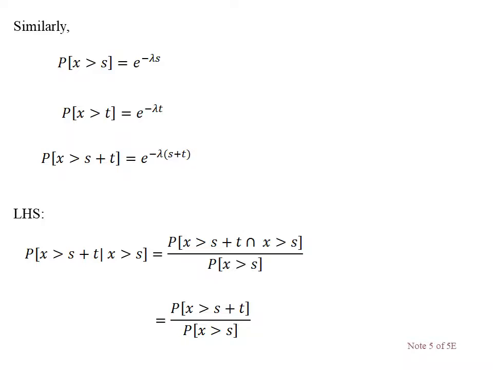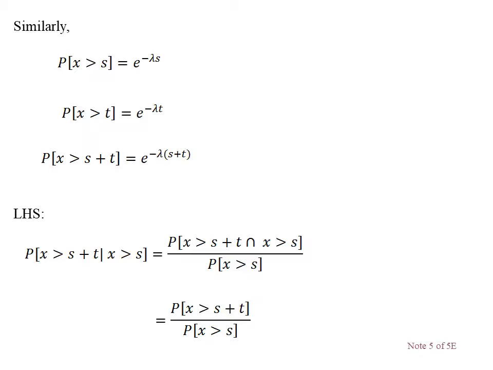The left hand side of the property is P of X greater than s plus t given X greater than s. That means probability of A given B. According to conditional probability, what is the formula? X greater than s plus t is assumed as A, and X greater than s is assumed as B. That is, probability of A intersection B divided by probability of B. In our previous class I gave the formula for conditional probability.